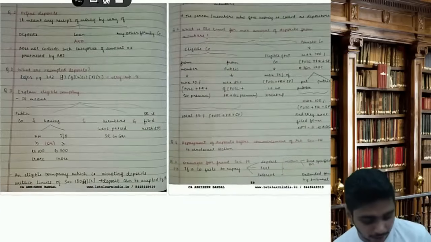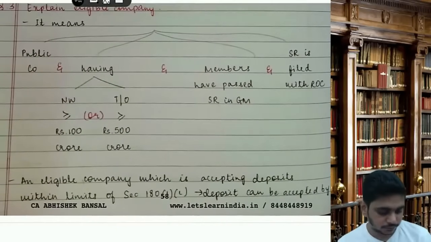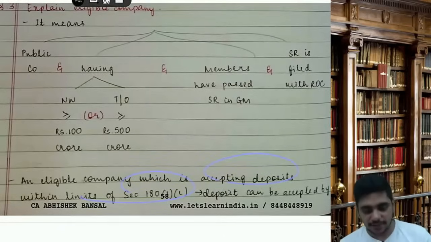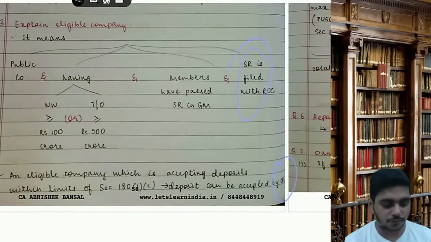Deposits can be accepted by OR. An eligible company which is accepting deposits within the limits of 181C, then they can accept by OR. By OR, it is OR. Generally, we say that SR should be passed.